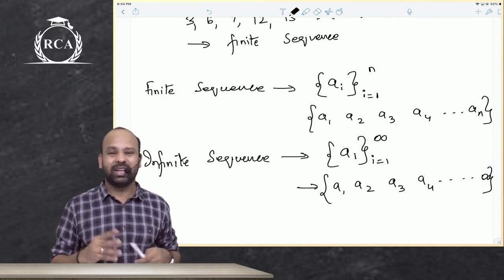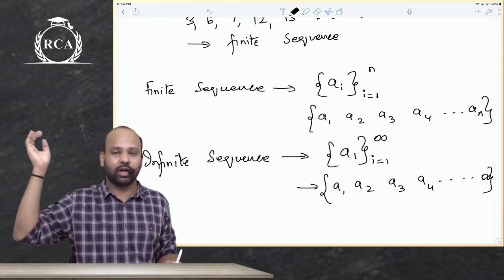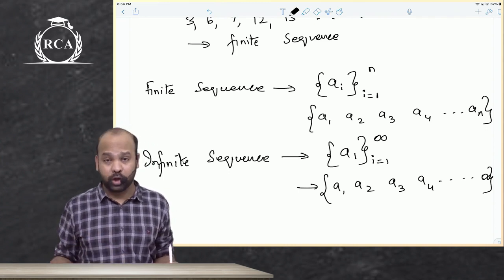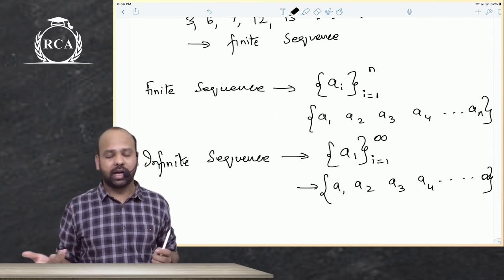Examples I just gave you: the set of natural numbers. Natural numbers are nothing but counting numbers 1, 2, 3, so on till infinity. I gave natural numbers up to 10, the first 10 natural numbers, as a finite sequence, and the set of natural numbers as an infinite sequence.